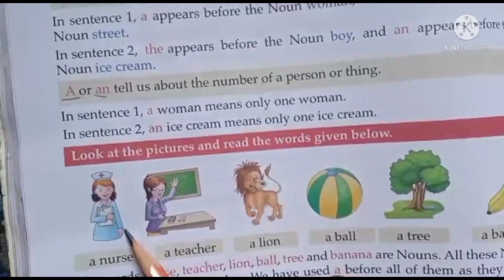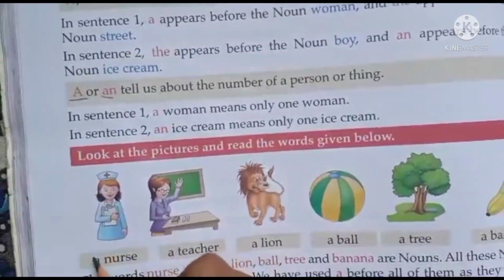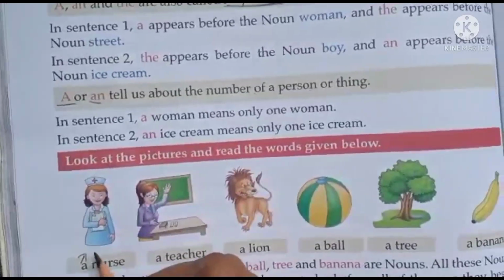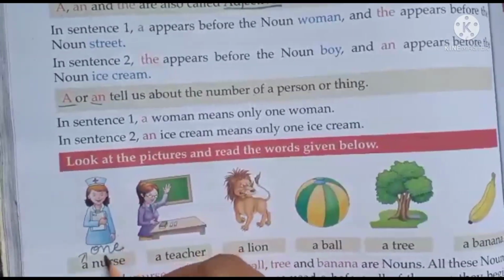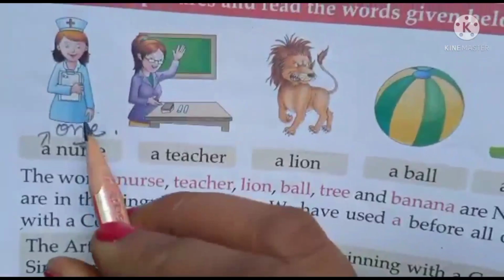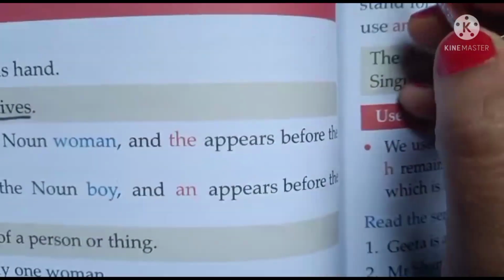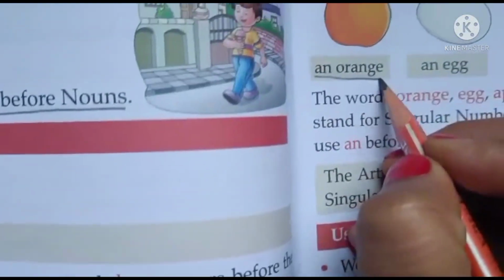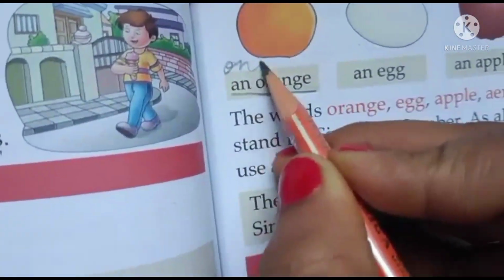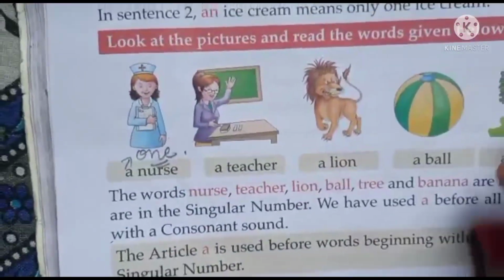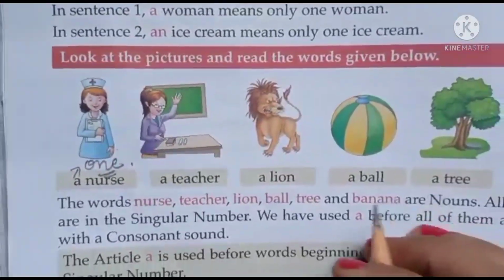I am talking about one nurse. So a or an in English means one. A nurse or an orange, if I say, I mean to say one orange.